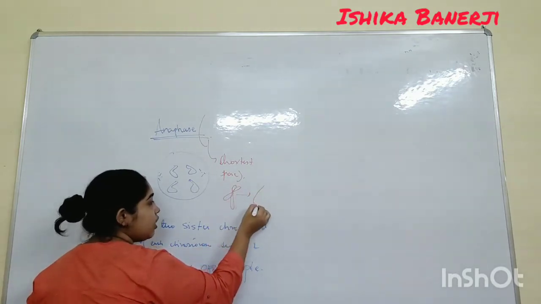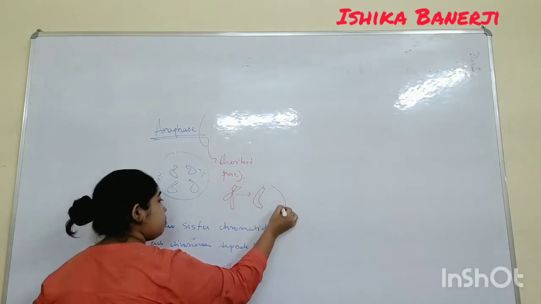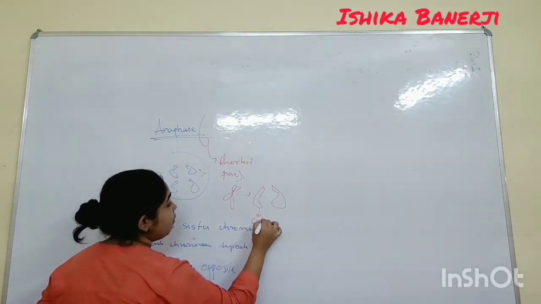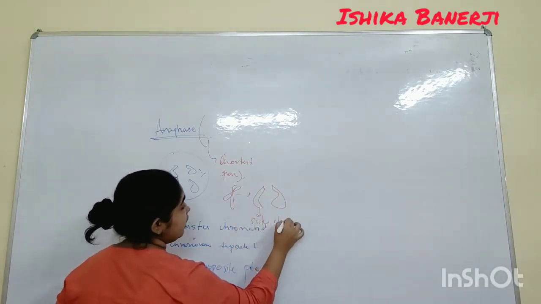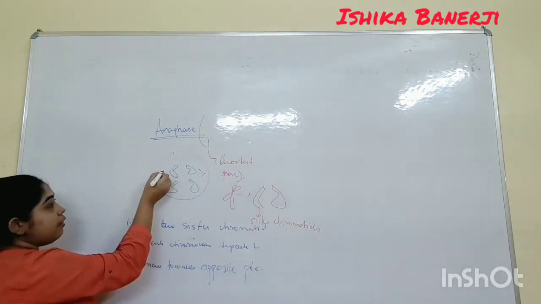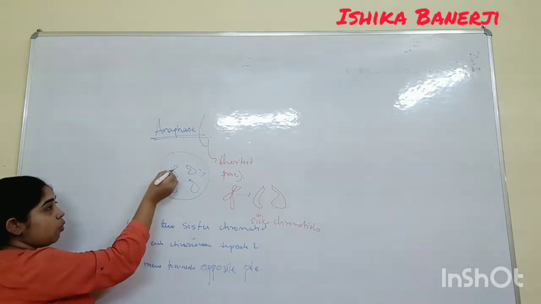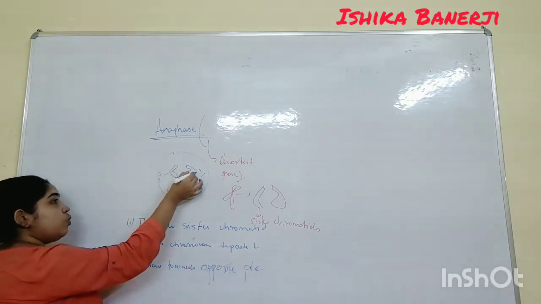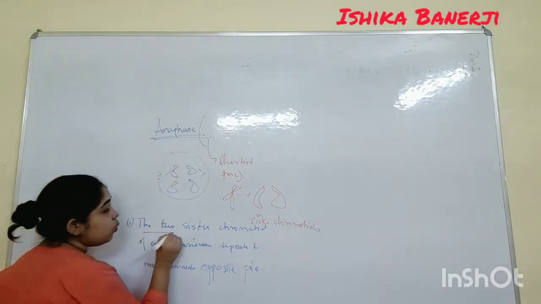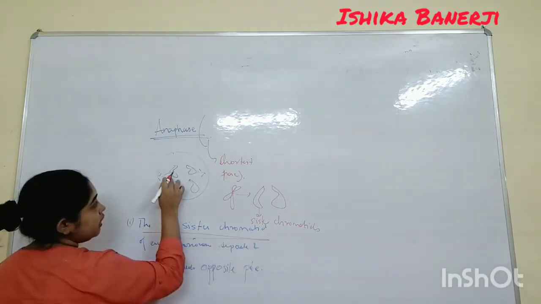These two will divide, they will now become sister chromatids. We will not say this as chromosome, we will say this as sister chromatids. Understand? So here you see, they will be starting to move towards the pole. They are trying to move towards the pole. You will see that the centromere here will break, and these are the two sister chromatids.